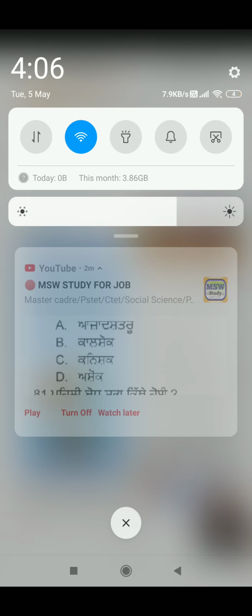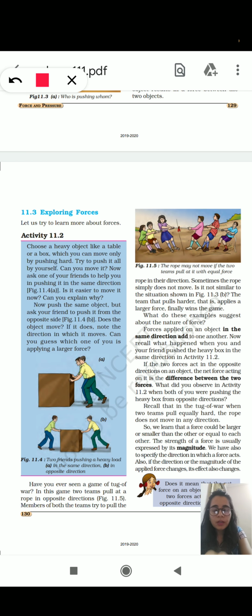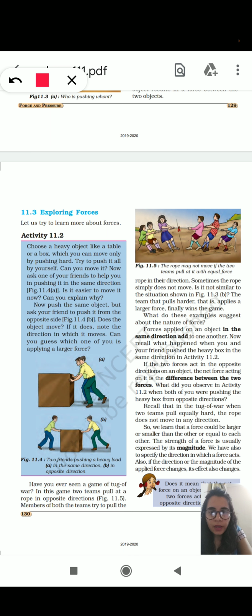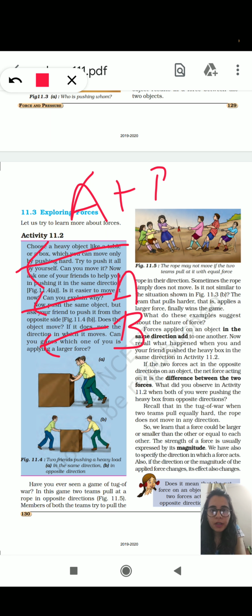Then a very important concept that we have seen was, if there is an object and there are two forces acting on an object, that is, two men are applying force, this is force of man A, and force of man B, then the force of man A is acting in this direction and force of man B is acting in this direction, then resultant force will add and object will obviously move if the force is sufficient for the object to move.